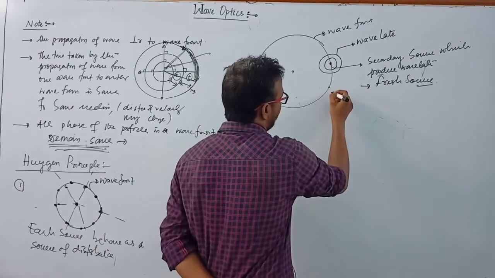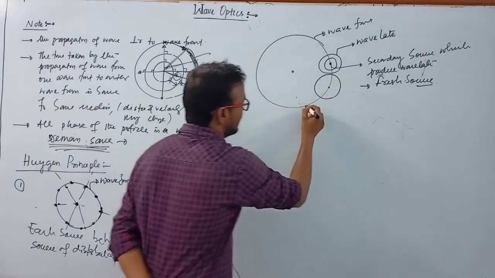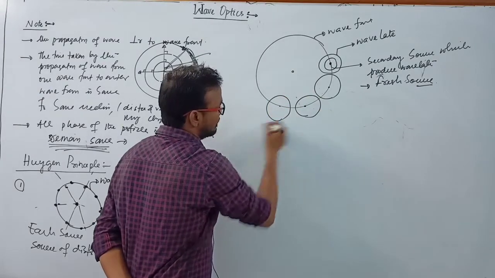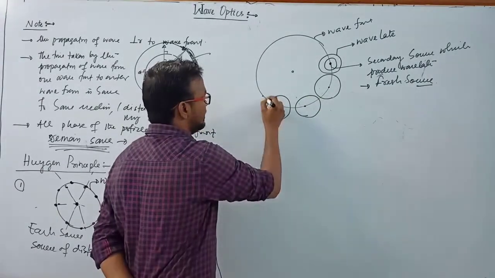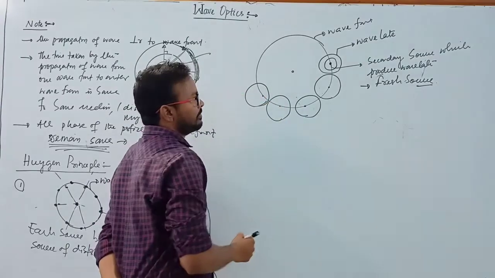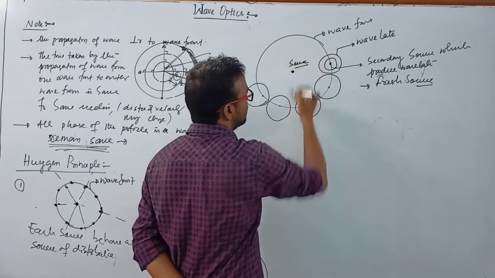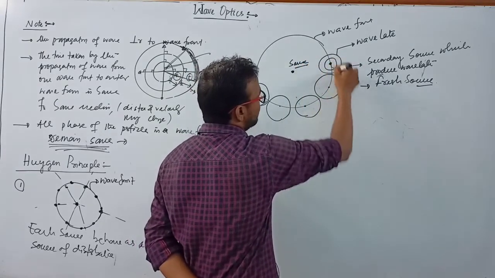Similarly, there is another point, it also makes a wavelet, another point, it also makes a wavelet like this. Clear? This is the main source, the primary source, and this is a secondary source.